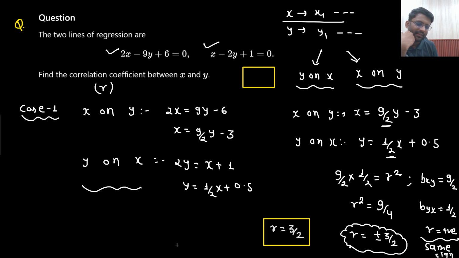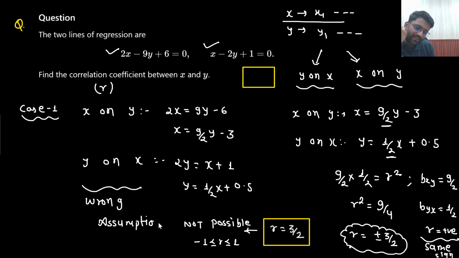Is it possible? If r equals 3 by 2 is mentioned in the options, the value of r is not possible. Why is it not possible? Because r could be between minus 1 and 1 only. That means this was your wrong assumption. This assumption was wrong.